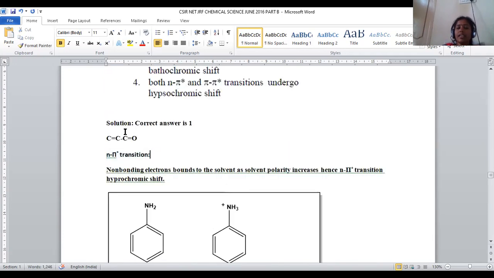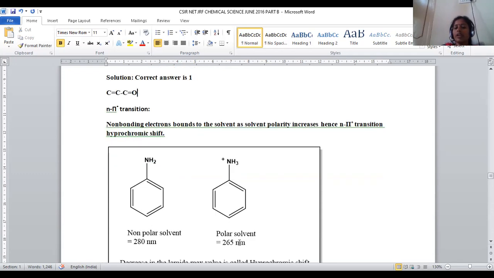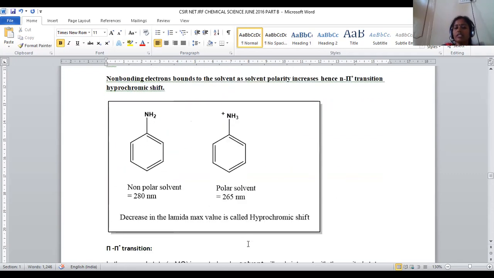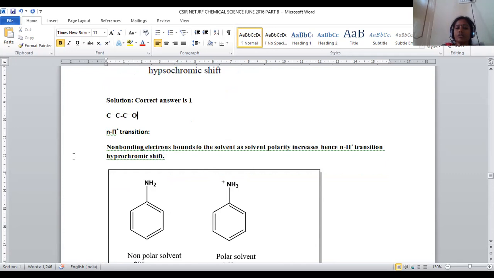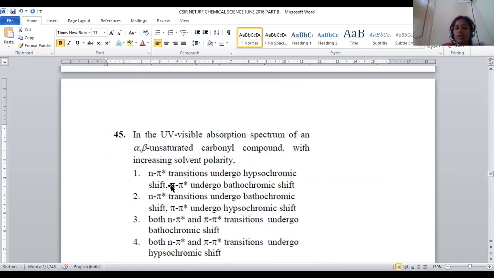In the same manner, we can apply the same principle to our alpha beta unsaturated carbonyl compound also. When added with a polar solvent, the lone pair of electrons in the oxygen will be bonded to H plus, so that an oxonium will be formed. n to pi star will not be possible, and excitation will shift to a lower lambda max value. Lower lambda max value is denoted with what? Hypsochromic. So n to pi star transition undergoes a hypsochromic shift is the correct statement.